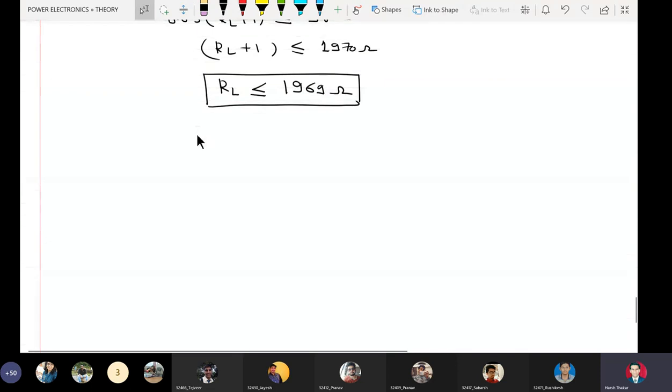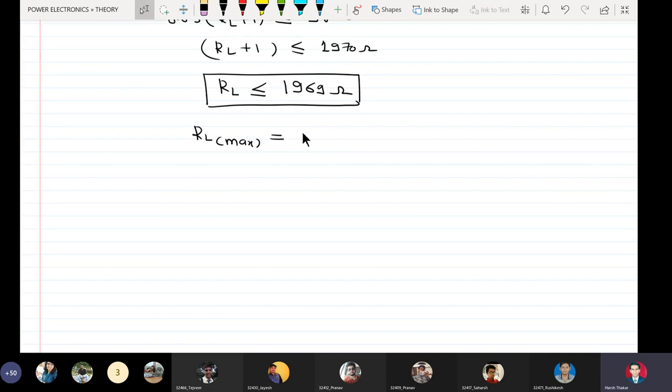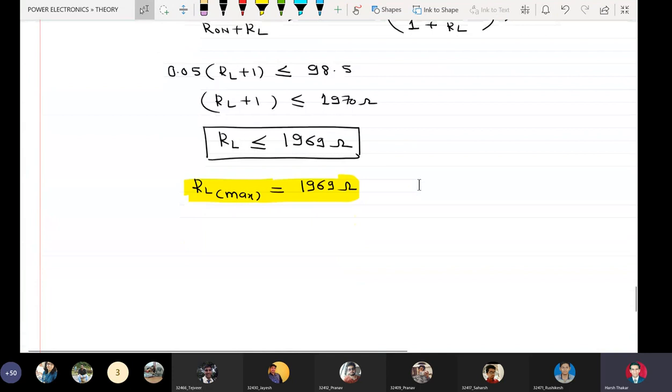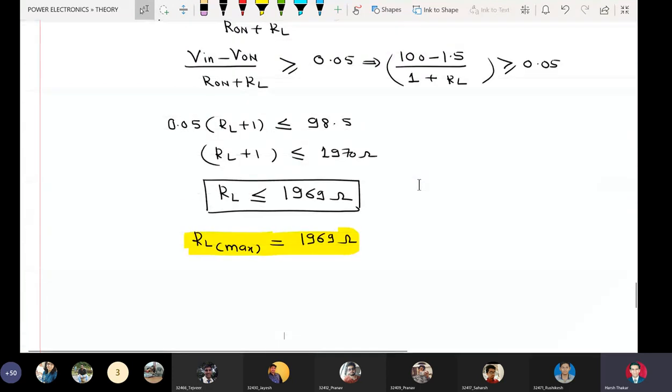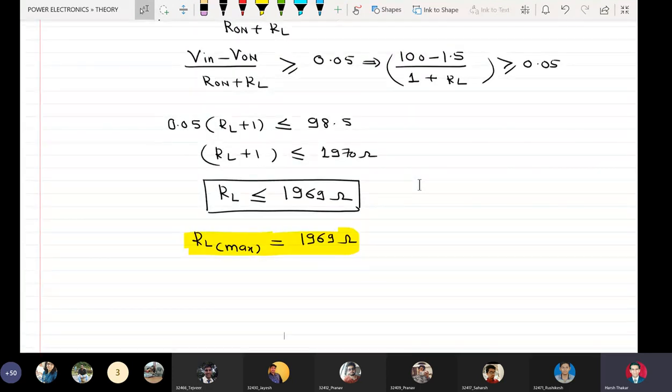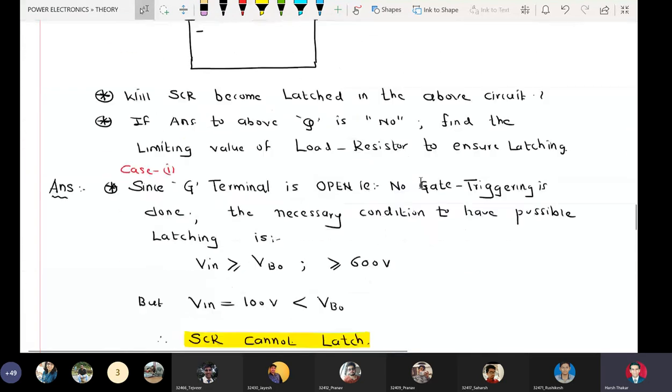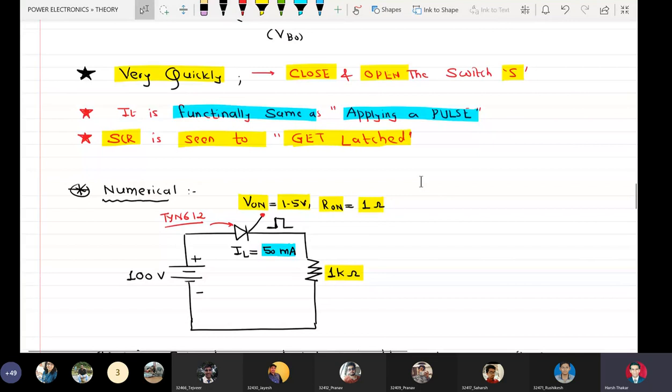So I can say RL max should be equal to 1969 ohms. This is the limiting value of RL. Suppose if I take the value as 1970, it will come less than 50 milliamperes, which will not allow the SCR to latch. I hope that you got some idea what is the significance of on-state drop of the SCR, on-state resistance of the SCR.